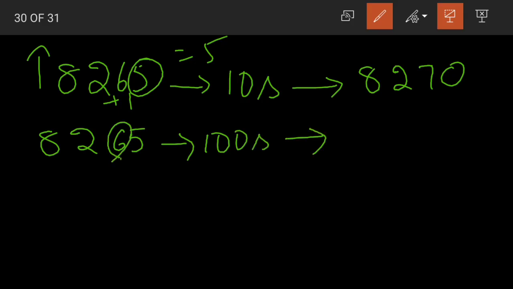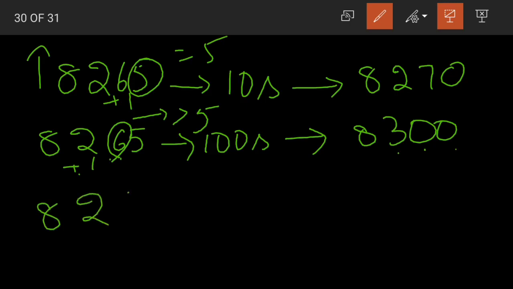Now 8265 rounded off to the nearest hundreds. Look at the digit in tens place, which is 6, that is greater than 5. So again we round up. It becomes 8300. 2 plus 1 becomes 3 and replace ones and tens with zeros. Now 8265 rounded off to the nearest thousands.